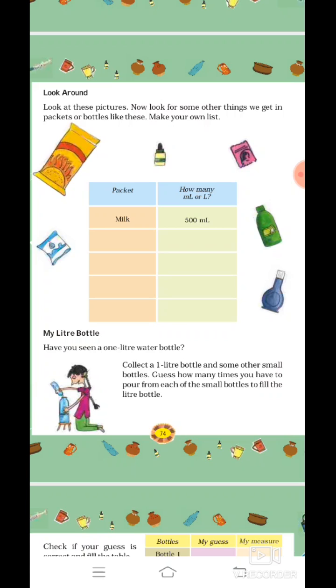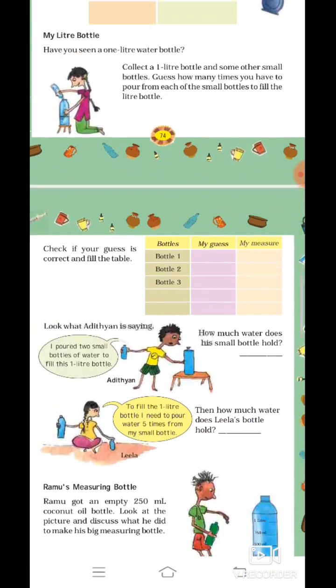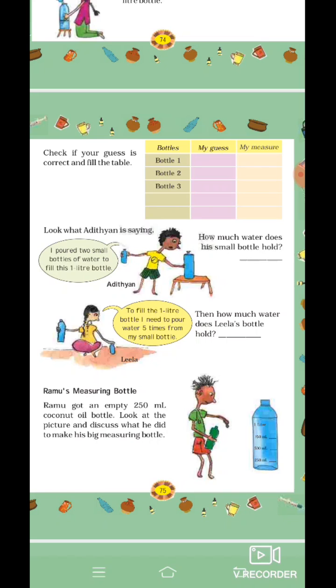Next is my 1 liter bottle. Have you seen a 1 liter water bottle? Definitely we all have seen it. Look at it. What we have to do? Collect a 1 liter bottle and some other small bottles. Guess how many times you have to pour from each of the small bottles to fill the liter bottle. So it is already shown with the girl. She is filling a very big bottle with a small bottle. So you have to count how many small bottles you poured in the big bottle. So let us try with that activity. Check if your guess is correct and fill the table.